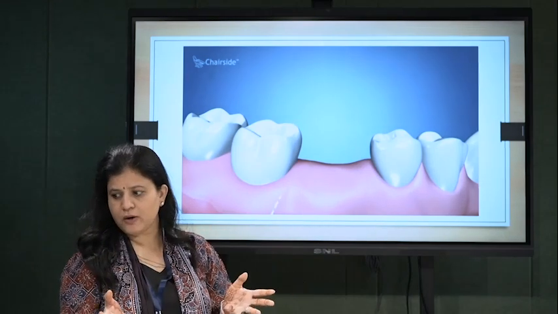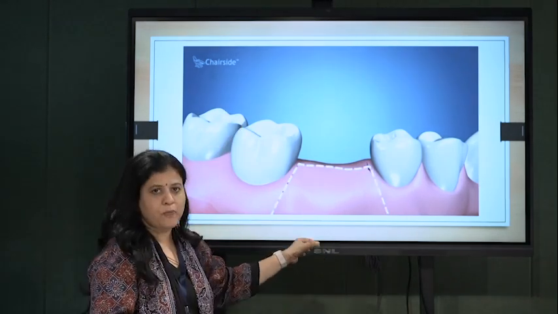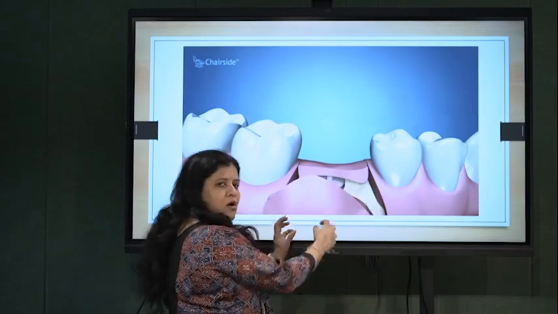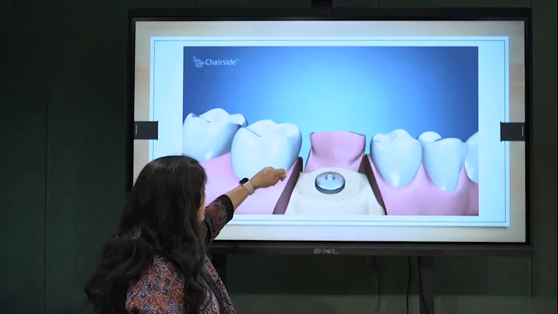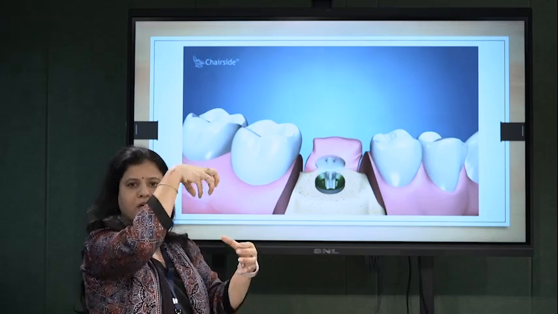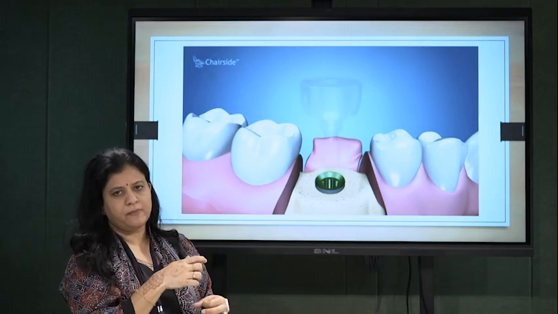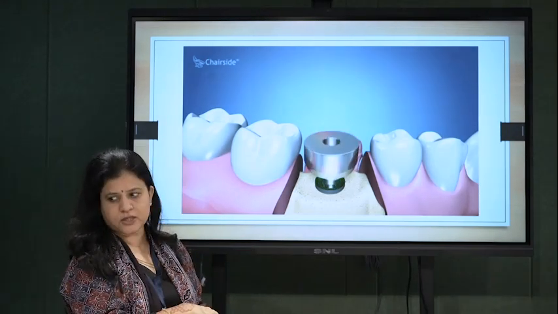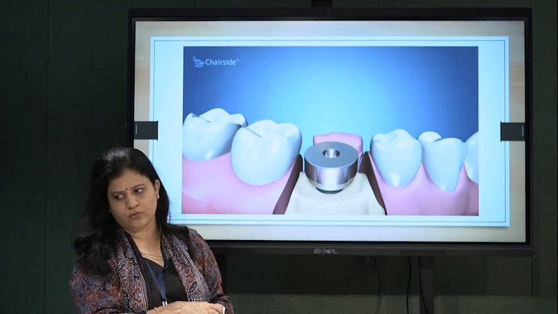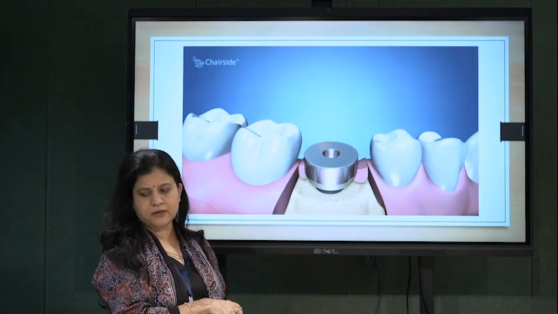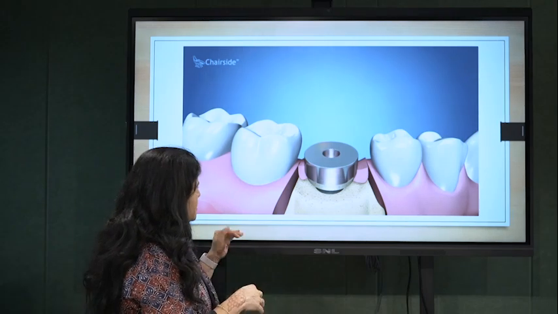After that, again the flap is opened, or directly through a tissue punch, the area is punched, or the flap is opened. Again the cover screw is removed, and the final abutment is placed. The abutment is trimmed, and the final prosthesis and crown will be placed over it. So you can see this is the abutment. The healing abutment is placed.